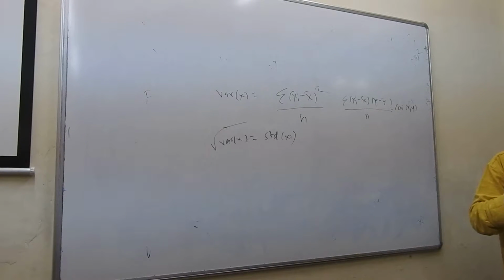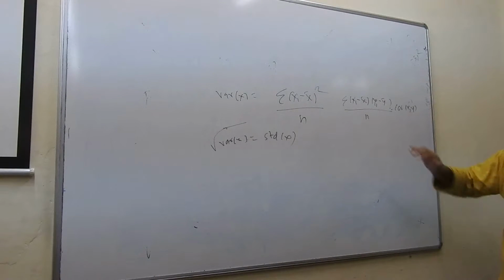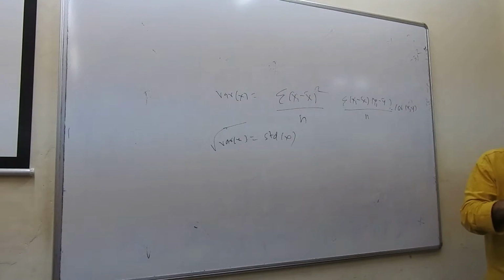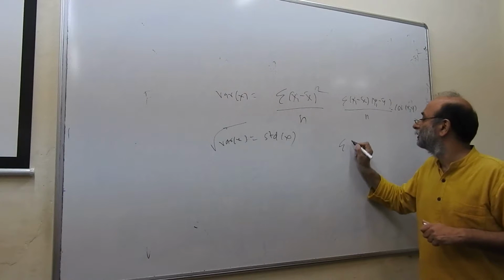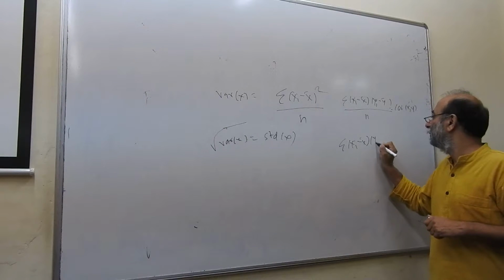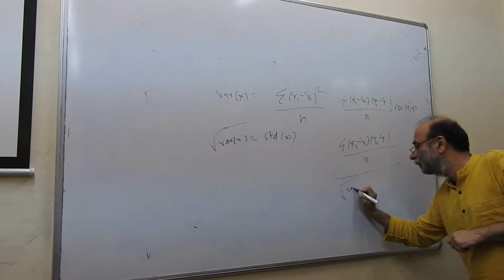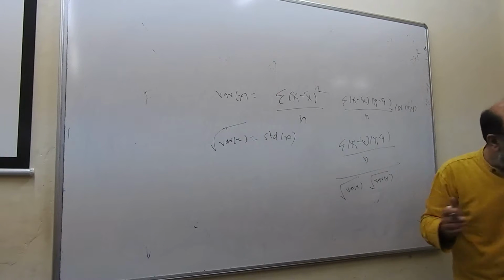Every formula has a different meaning. You must understand the meaning. The formula is meaningless. The formula is just what arrives. So understand what it is, what it means intuitively. It means the average of the product of the deviations from the mean. Then the formula will automatically motivate. And because this is scale dependent, one of the ways of removing the scale is to do this. So this is the correlation coefficient.